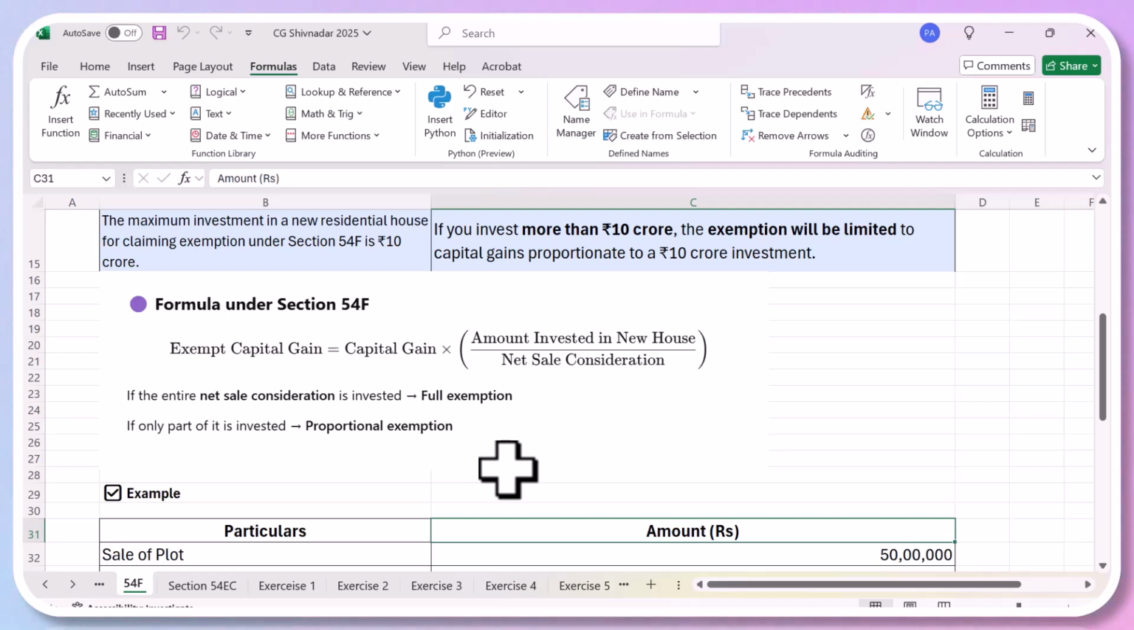So here the formula says that if the amount invested in the new house and the net sale consideration are the same, then the entire capital gain will be exempt. But if you are going to invest in a new house an amount less than the total sale consideration, then only proportionate. If your sale consideration was 100, but you have invested 80, that means only 80% of the capital gain will be exempt. So both the numerator and denominator have to be the same. That means the entire net sale consideration should be used for buying a new house. So let's do this example.